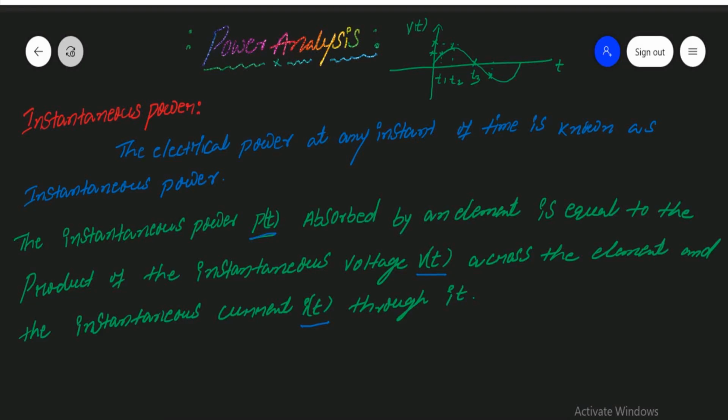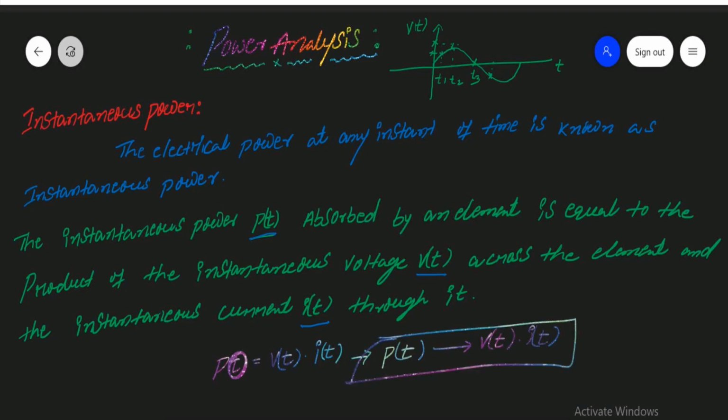It means that P of t is equal to V of t into I of t. So this is your instantaneous power. It is a product of instantaneous voltage and instantaneous current.